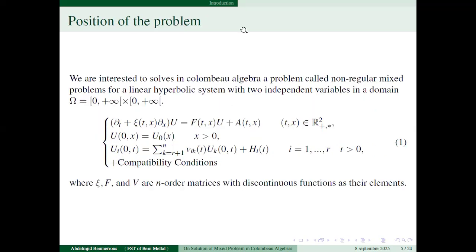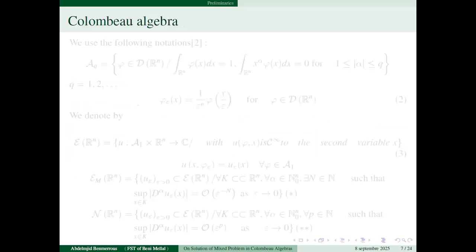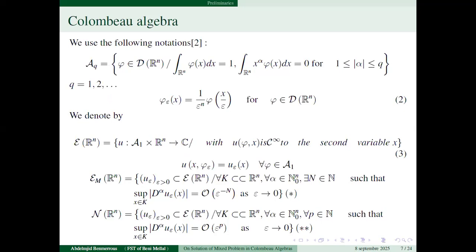So the position of the problem is given by the system 1, as we can see here. This is the problem that this is a uniqueness of the solution. So, now we will present some notation.